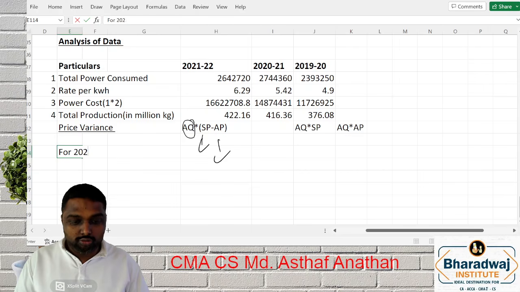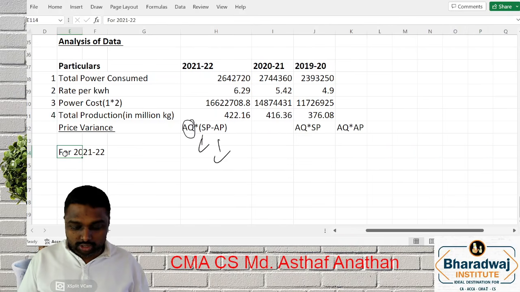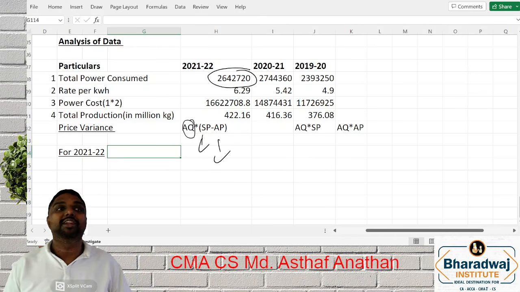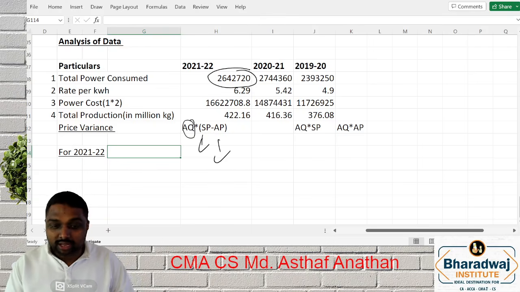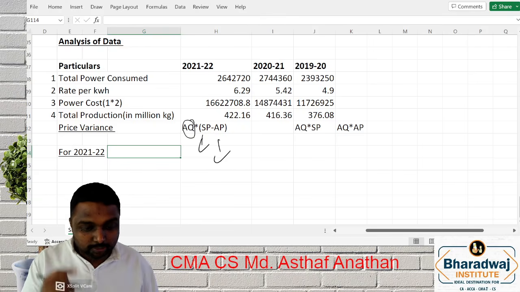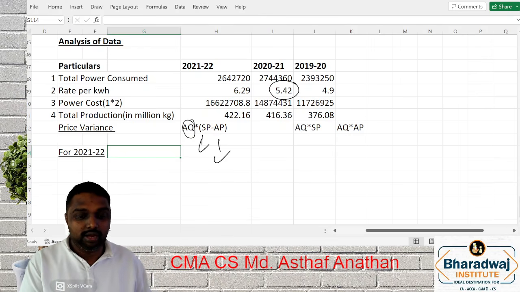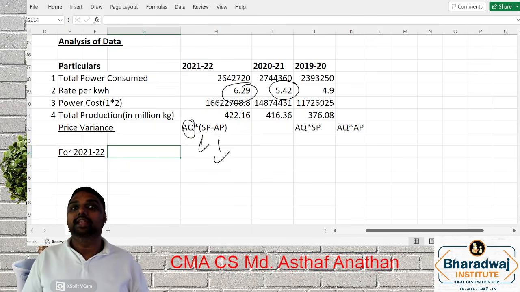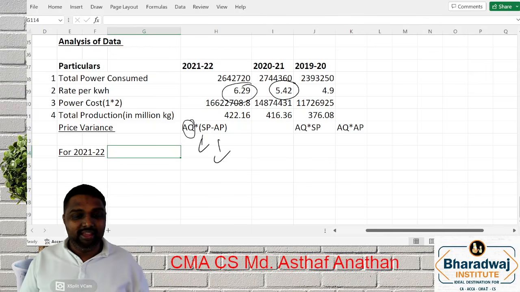For 2021-22, your actual quantity is nothing but the power consumed. Yes or no? Your actual quantity is nothing but the power consumed. What is SP? What is AP? AP is 6.29. Correct or not? So you can get the details. Accordingly, you can say it is favorable or adverse. Shall we? Yes or no?